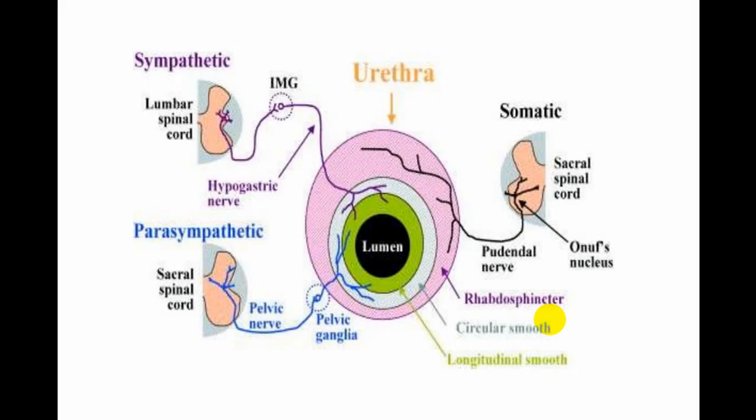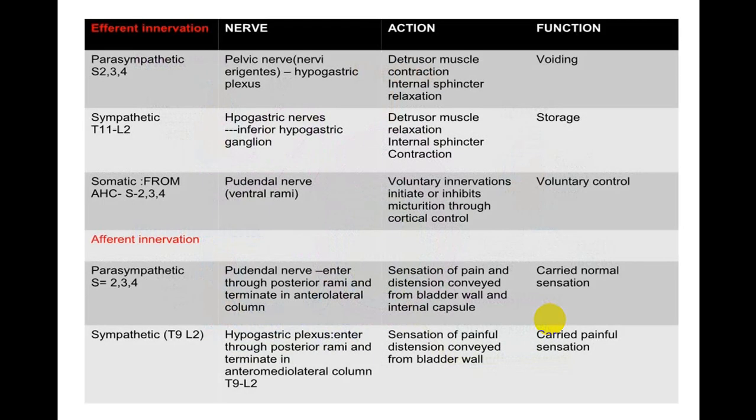So at the level of the urethra, you have sympathetic supply, parasympathetic supply, and somatic nerve supply. Sympathetic supply will be to the internal sphincter. Parasympathetic supply will also be to the internal sphincter, while the external sphincter will be supplied by the somatic nerve, that is the pudendal nerve. And this diagram shows you all the supply, nerve, action and function.